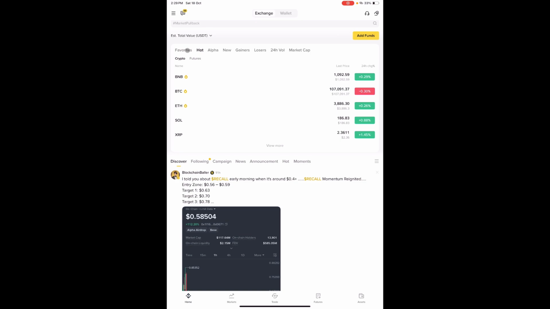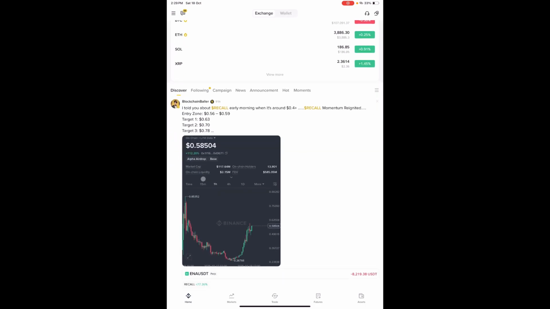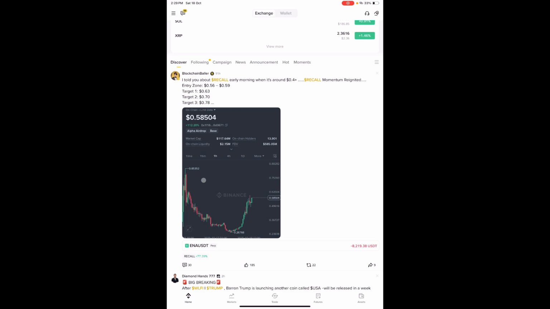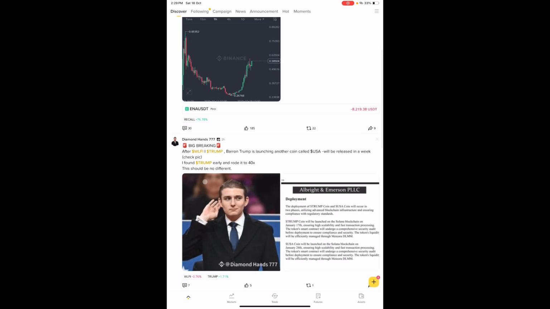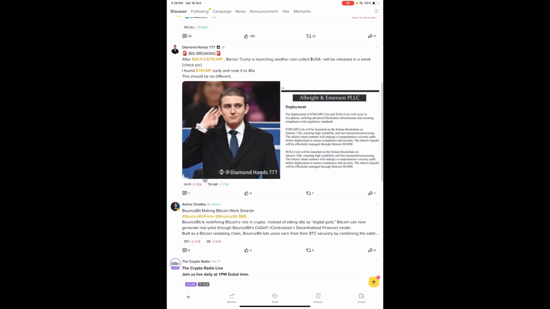So you can see all these are stable coins. This is Binance Coin, which is BNB. This is BTC, which is Bitcoin. This is ETH, which stands for Ethereum. This is SOL, which stands for Solana. This is XRP. But when you keep on scrolling down a little bit, this is where people post the trades they've made that day. They keep on updating us on what's going on, the news. People post news about what's happening on the markets every day.